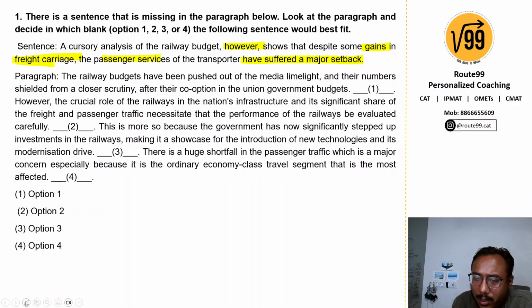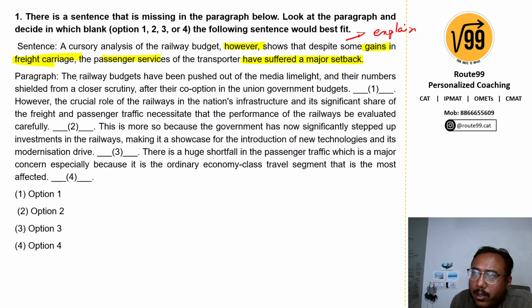Looking at the sentence, it clearly is trying to explain something to me, and usually explanations come in the middle of the paragraph. But let's see. How are we going to solve it? We'll read the passage and look at the flow of ideas and the structure, and see where we can put the sentence.